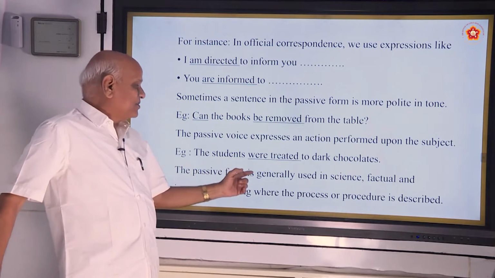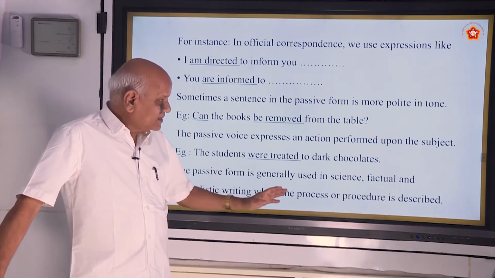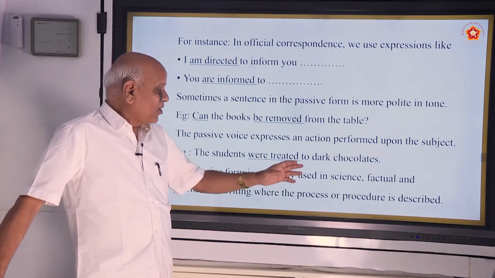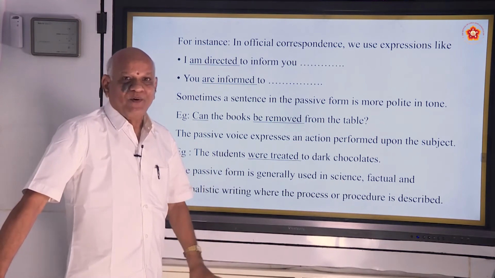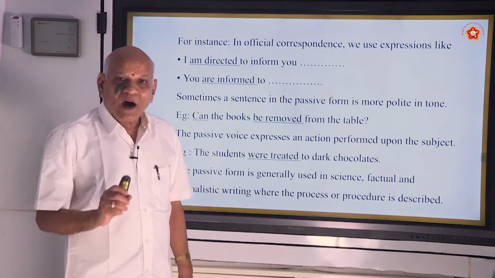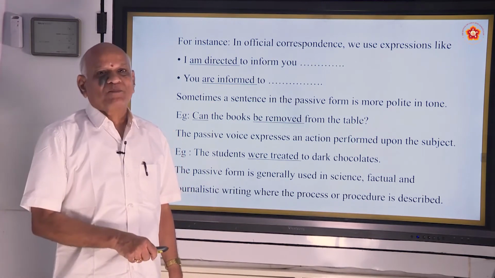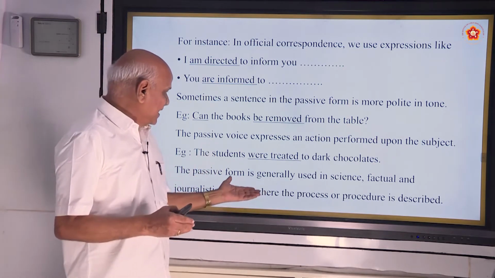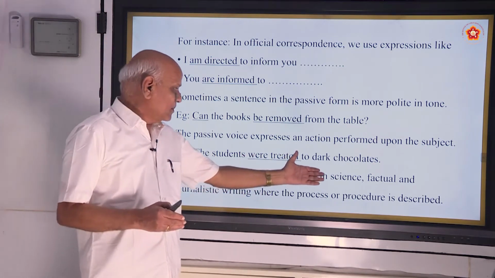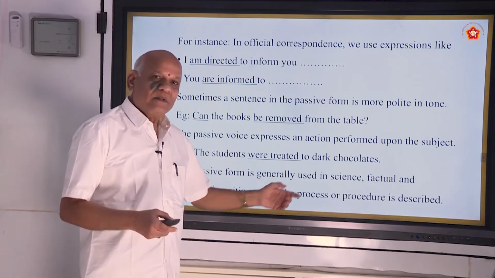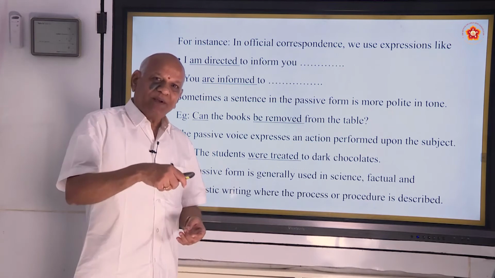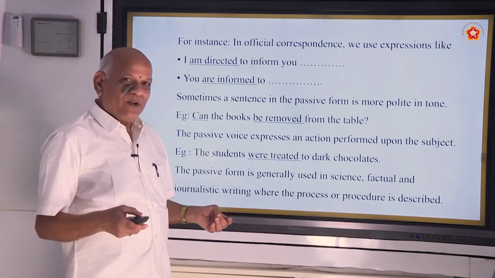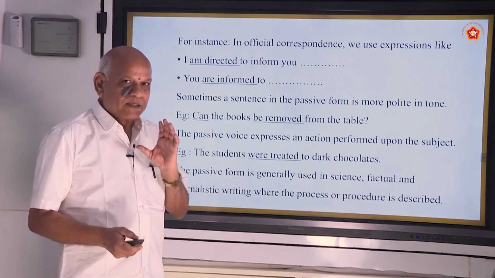The passive form is generally used in science, factual and journalistic writing where the process or procedure is described. Process and procedure are more important than who performs. So, please remember, when you are going to write science experiments, this should be put, that should be added, you are going to use only passive forms. Okay, this is very important.